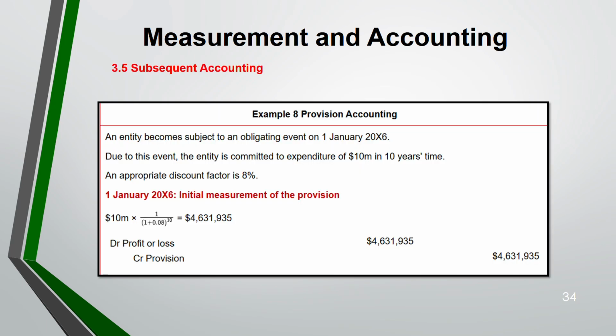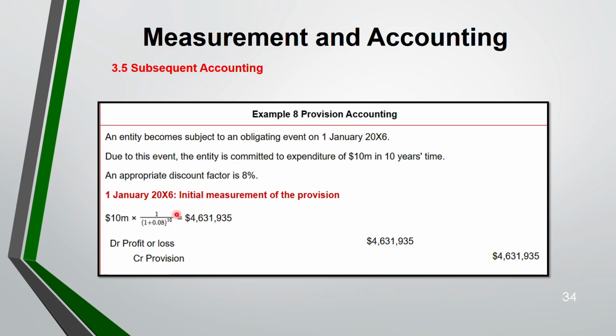Okay. Now, example 8. So this is a question. Let's see. An entity becomes subject to an obligating event. They have given you the discount rate of 8% and the expenditure is 10 million in 10 years' time. So this is how you discount. You take the 10 million and this is how you discount. I'm sure you know how to discount.